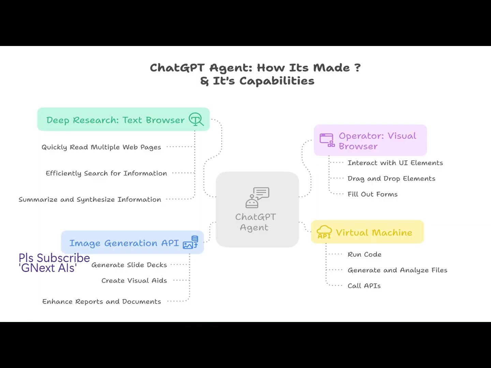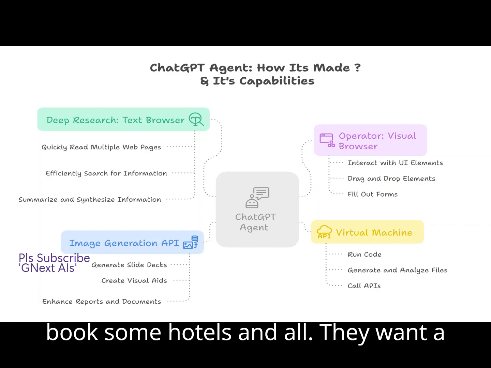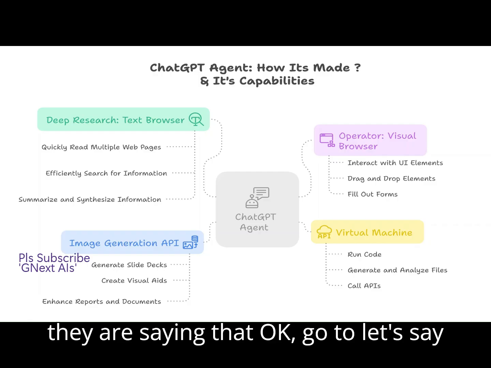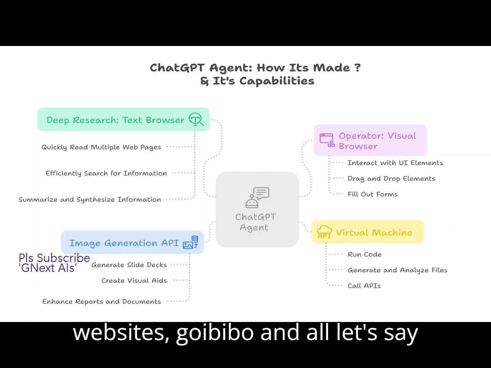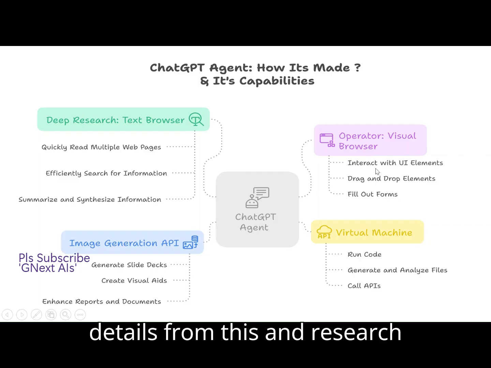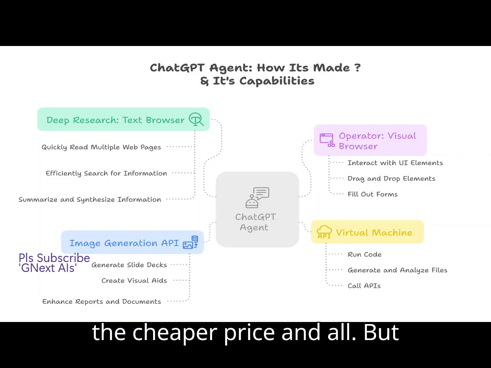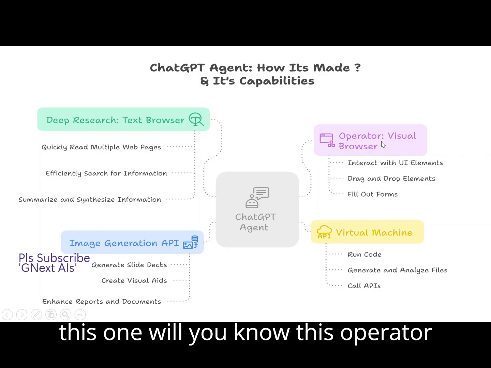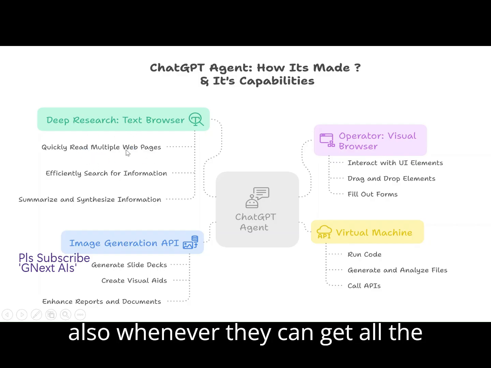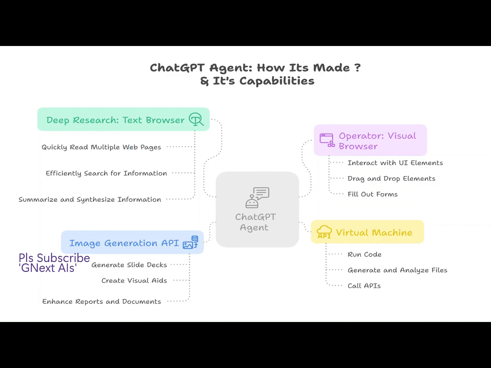But what they observed is that when some people try to go to a website, let's say they want to book hotels, they want deep research, and in that GUI they say, okay, go to, let's say, booking.com and other websites, Ibibo, Yatra.com, and get all the details from these and research where we can get the benefit of a cheaper price. But the operator struggles there. In deep research also, it can get all the details, but it will not provide you kind of visually satisfying answers.